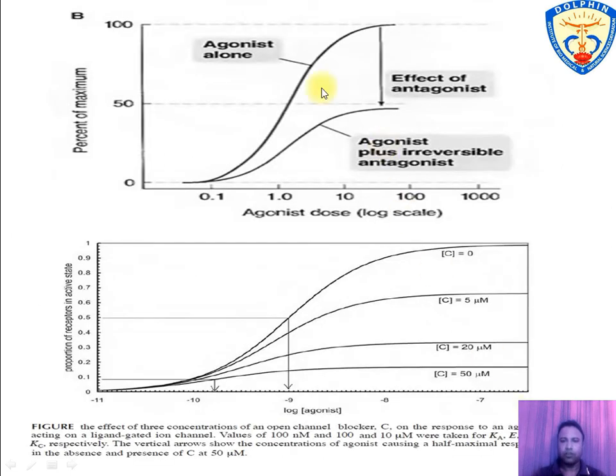In this figure, the first line denotes the agonistic effect where agonist is alone, and in the second figure there is a downward shift of biological response in presence of non-competitive antagonist.